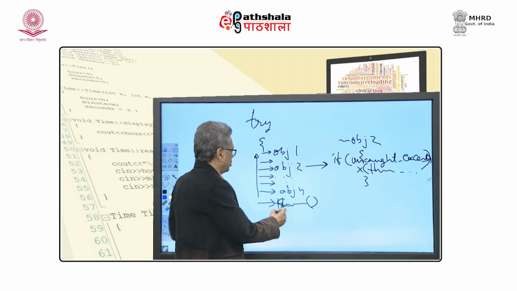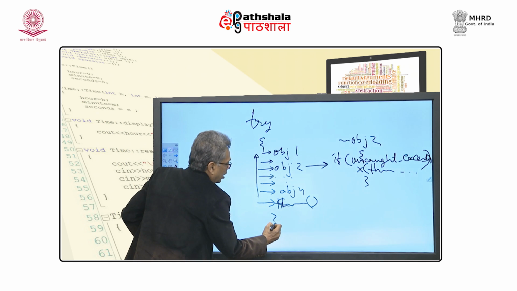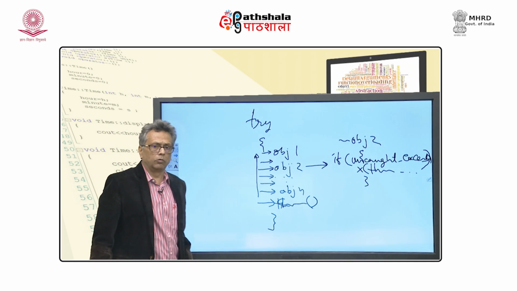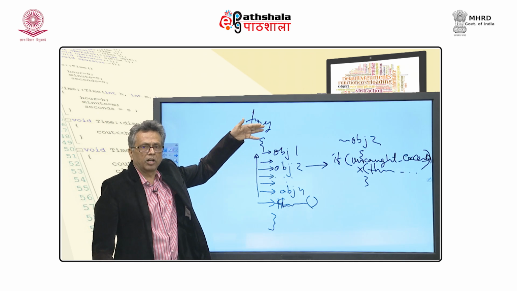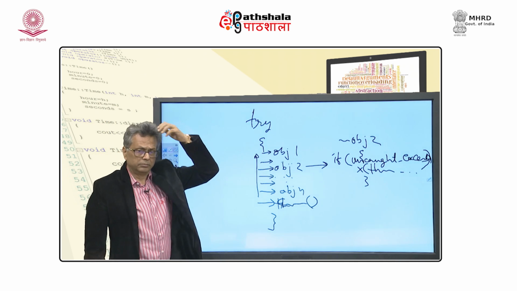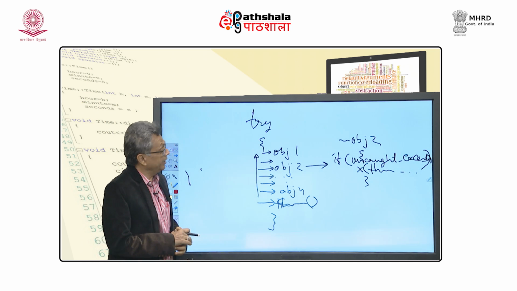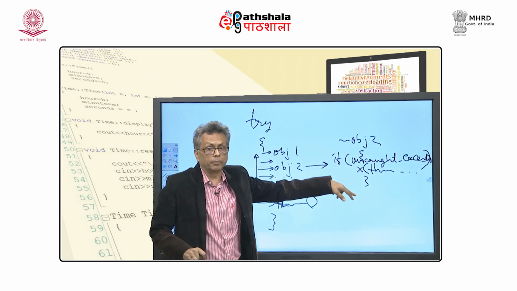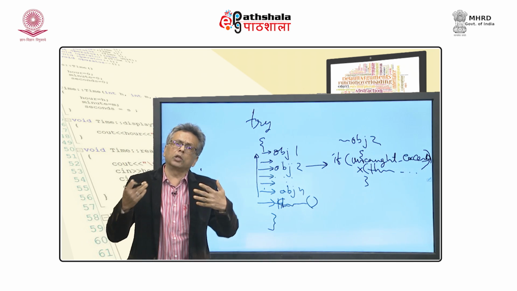Suppose the function is successfully completed, the block gets over. Even in that case the objects which are defined will be destroyed one after the other exactly in the inverse order in which they are defined. So, in that case also the destructor will be called, but at that point of time uncaught exception is not true. So, at that time you can throw an exception.